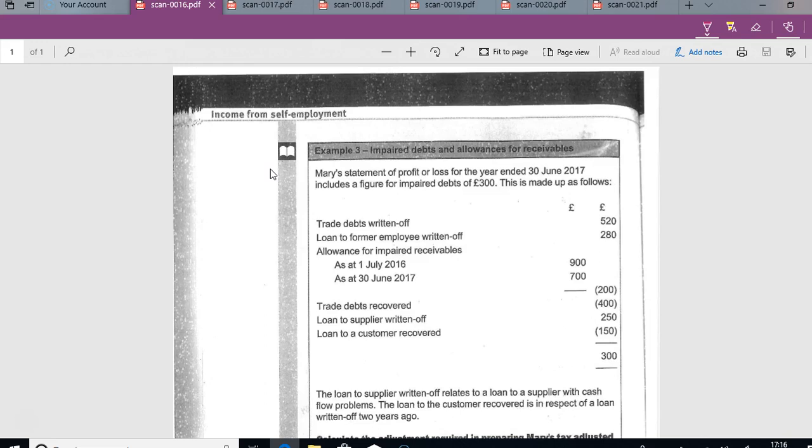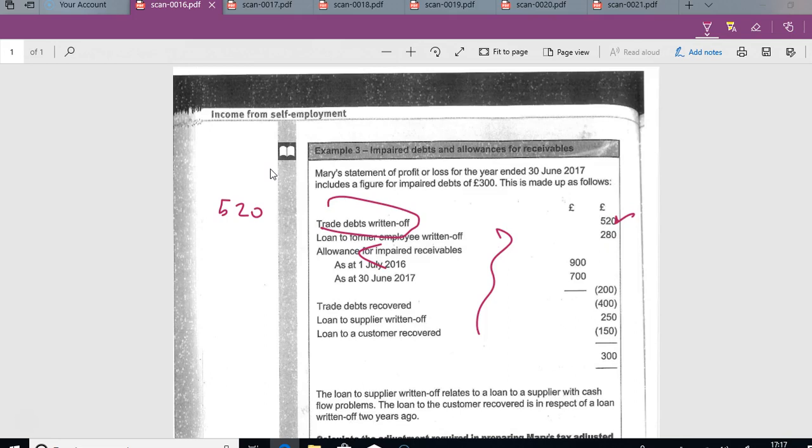But just from a teaching point of view, what we should put through. So for example, if I was just looking at these, just forget the adjustment for now. Let's just look at what we're allowed to put through as taxable expenses. So trade debts written off. Yes, we can put that through as an expense because it says trade. It's clear. Trade debt. So 520 can be put through.